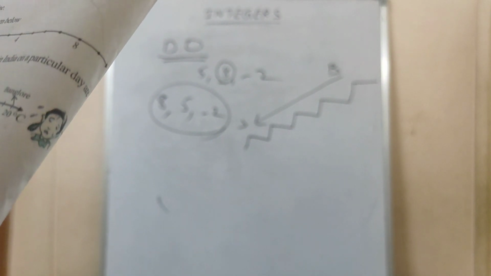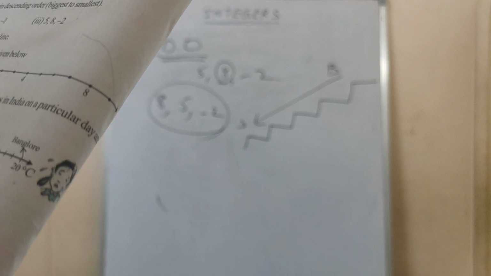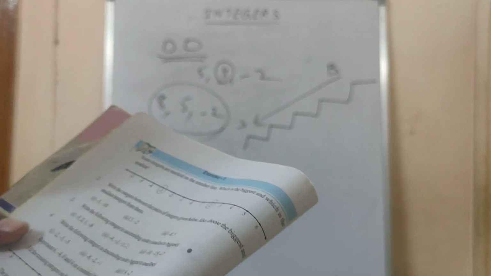Okay. Write the temperatures of the cities marked on it. So here the city name they have given. How much temperature is there here? See the scale. As you have to come from 0 to the left side here. Where is 0, see it? Minus 1, minus 2, like that count it. After counting you will come to know what that one is. Okay. Count, write these and answer this one.